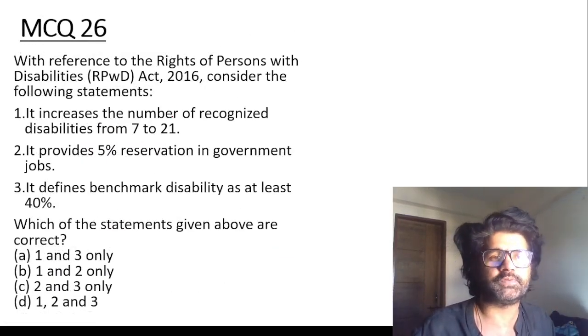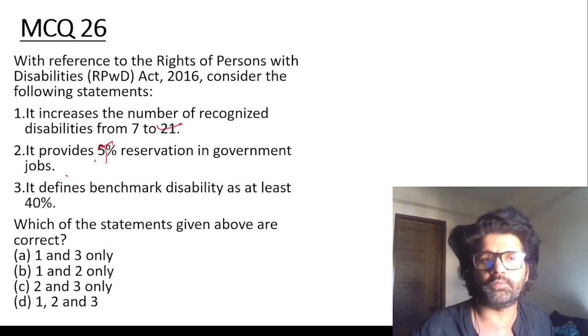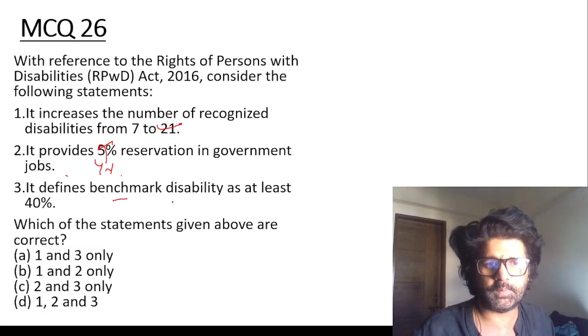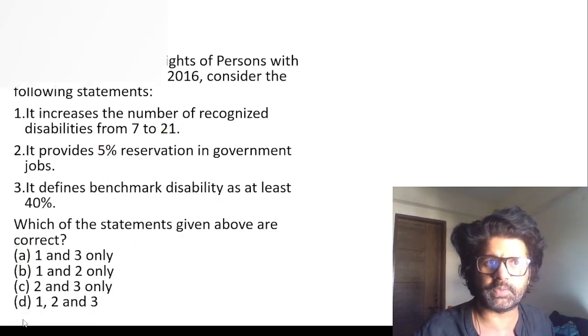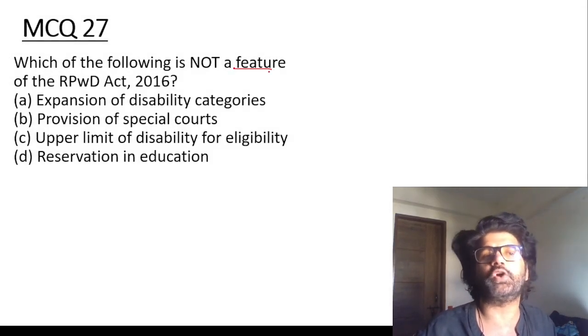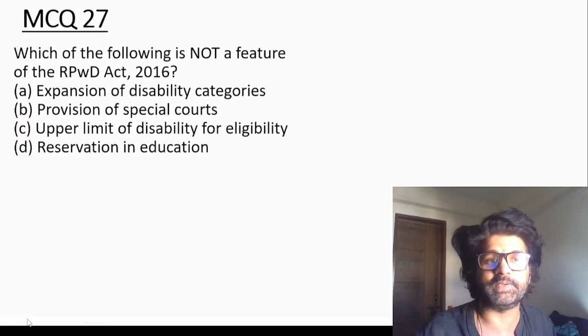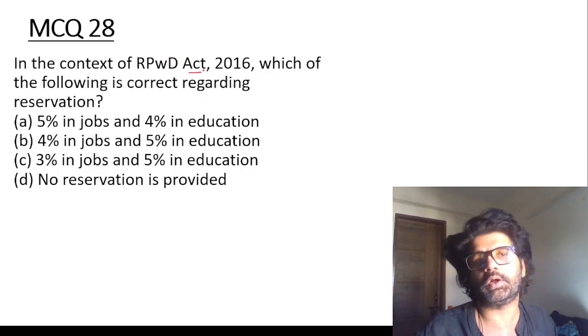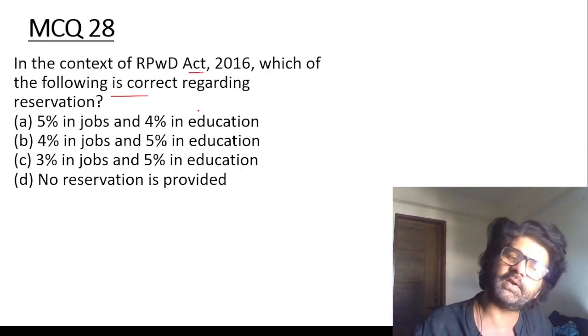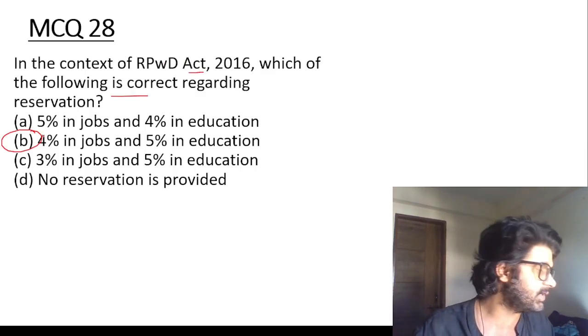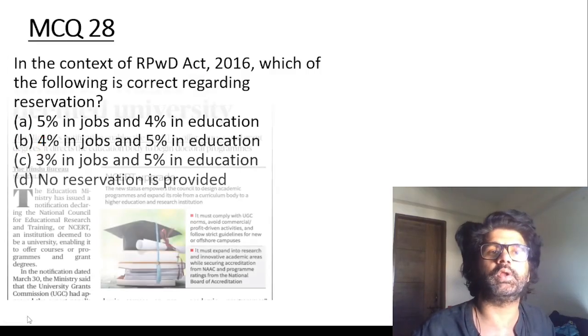With reference to rights of persons with disability: 7 to 21 disabilities, 5% reservation in education, 4% in jobs, and benchmark disability at 40%. So the first and third are correct, answer is A. Next, 27: which of the following is not a feature of the RPWD Act? There is no upper limit of disability for eligibility. C. In the context of the RPWD Act, which of the following is correct regarding reservation? 4% in jobs, 5% in education.